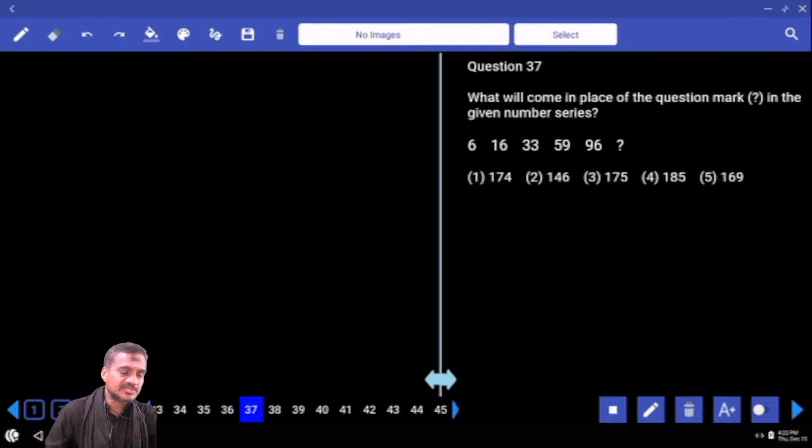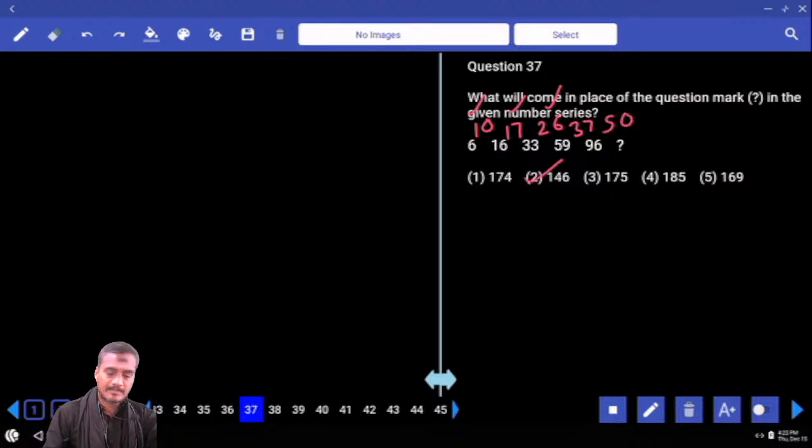Now in this 37, check all these numbers. 6 and 16, what is the difference? We have 10. And 16 and 33, the difference is 17. Next difference is 26. What are these numbers? 10, 17, 26. 10 can be written as 3 squared plus 1, 4 squared plus 1, 5 squared plus 1, 6 squared plus 1, and 7 squared plus 1, 50. 96 plus 50, 146.